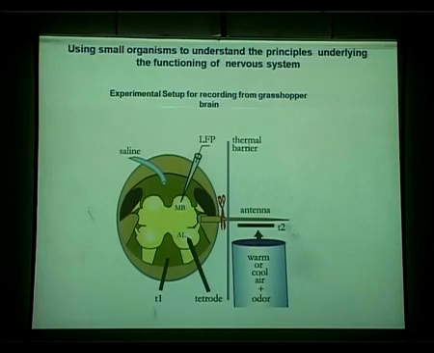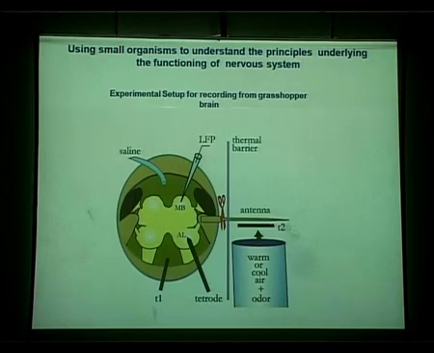The methodology is first to temporarily lesion the baseline activity and even the odor response in the receptor neurons. We use temperature to cool down the receptor neurons so they don't spike anymore.